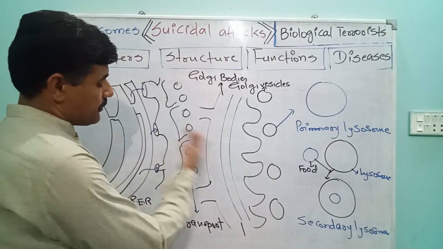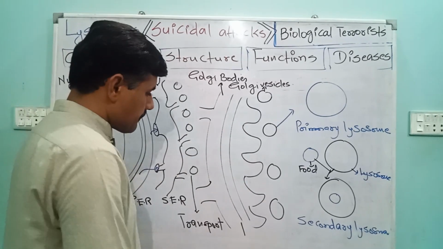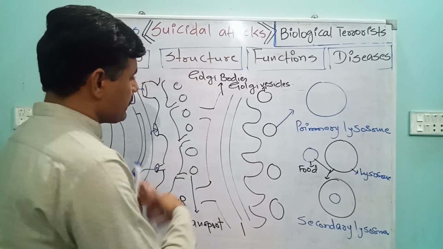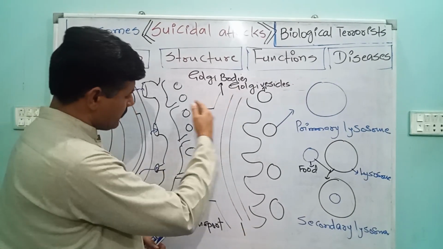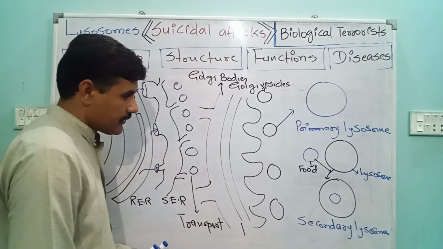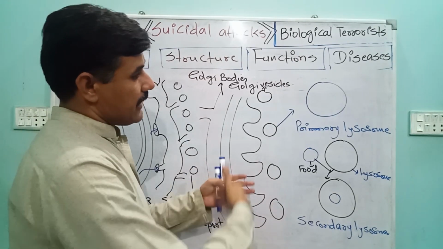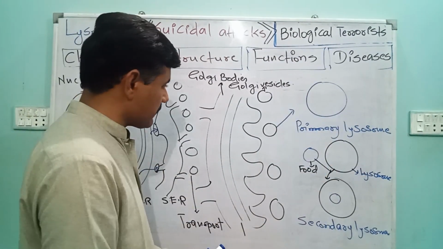When these transport vesicles are received by the Golgi body, they enter into the cisternae, and while moving through the cisternae, these secretions undergo several kinds of processes.